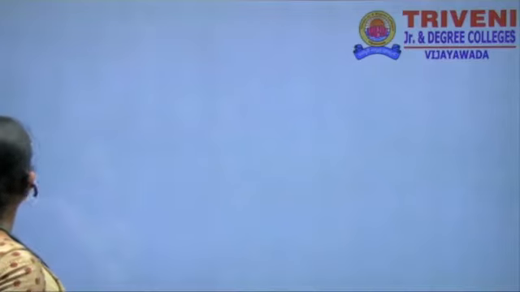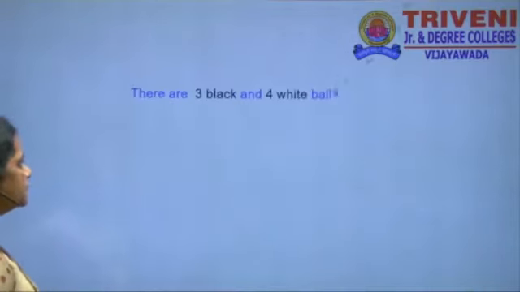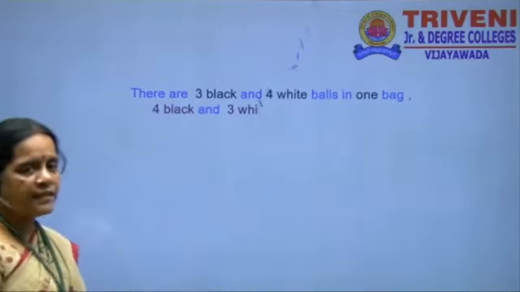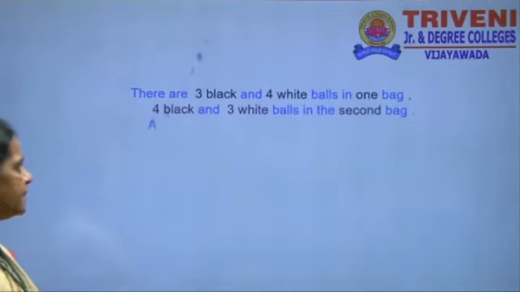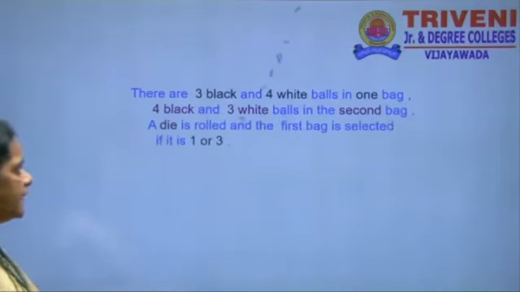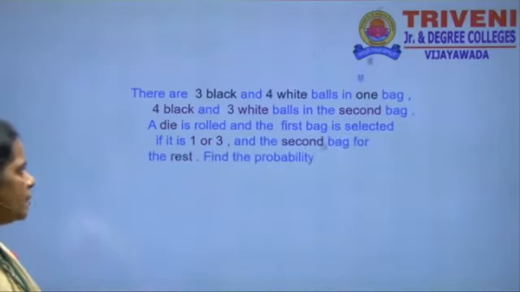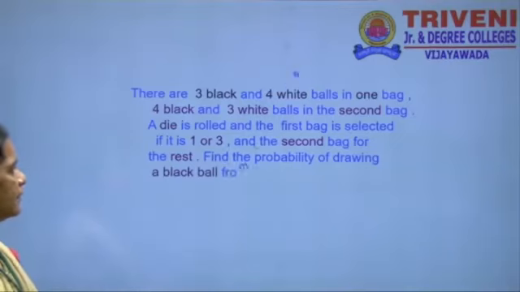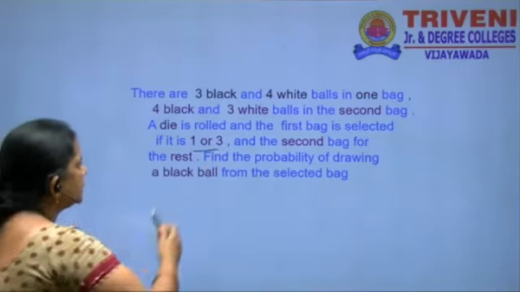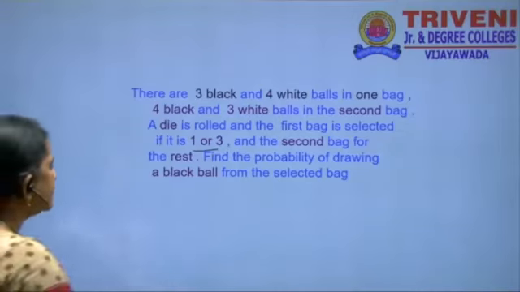This is the difference between the Bayes theorem and the multiplication theorem, which we have to see in these problems. Here there are 3 black balls and 4 white balls in one bag and 4 black balls and 3 white balls in the second bag. A die is rolled; the first bag is selected if it is 1 or 3, and the second bag otherwise.